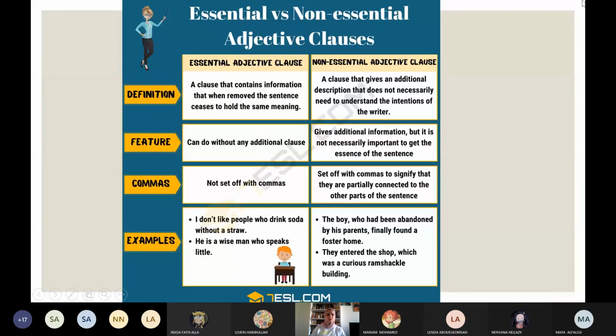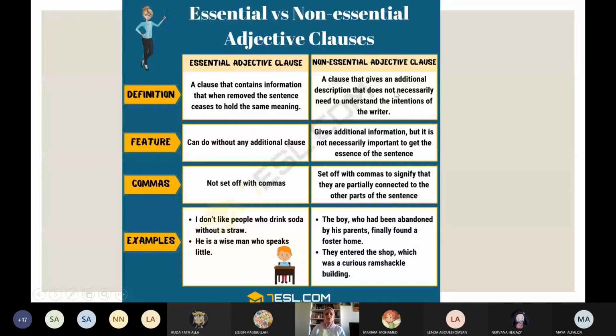Okay, adjective clause is divided into two parts, essential and non-essential. When it's essential, it contains information that, if we remove it from the sentence, the sentence ceases to hold the same meaning. Ceases means ends. It means the sentence meaning will be changed. Non-essential, nothing for the meaning will happen.